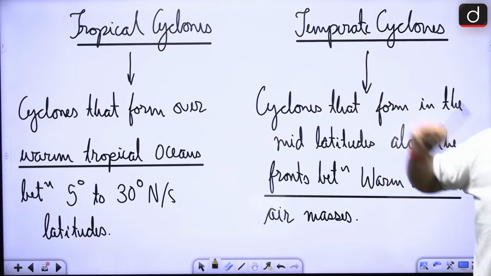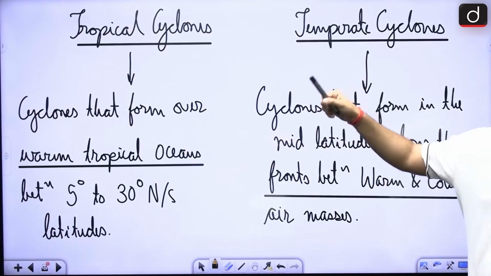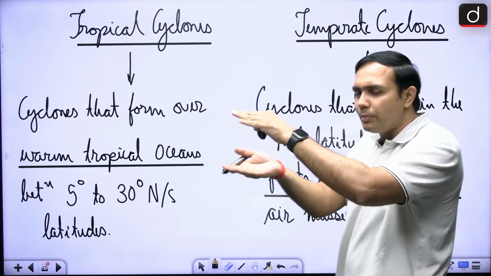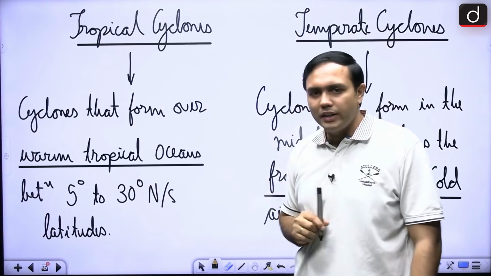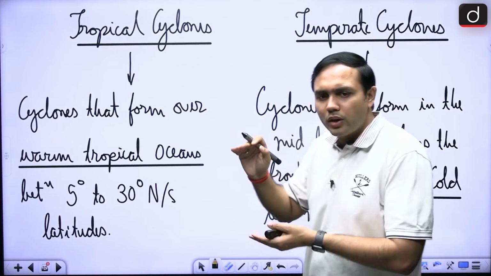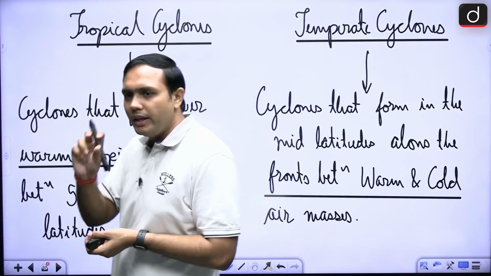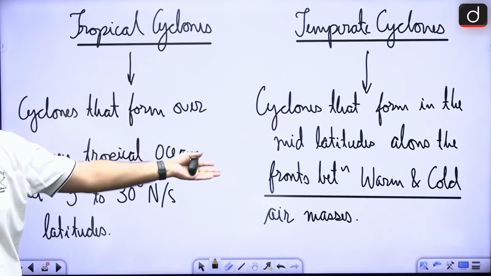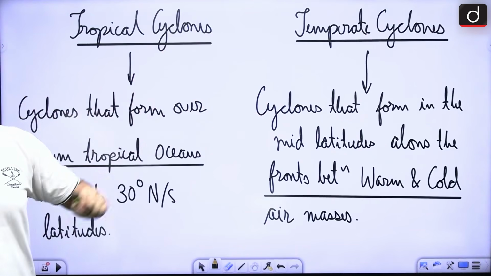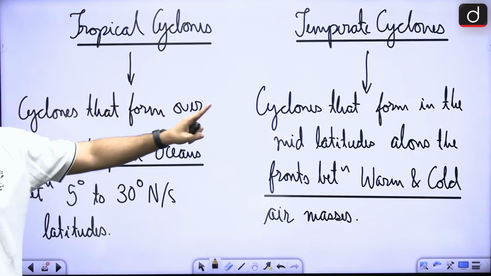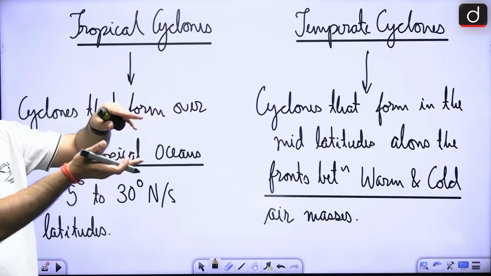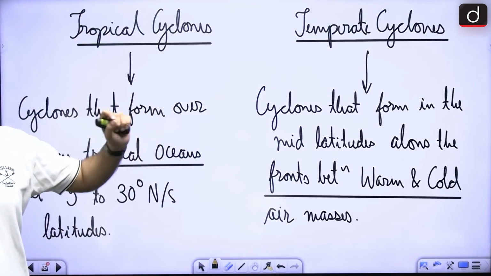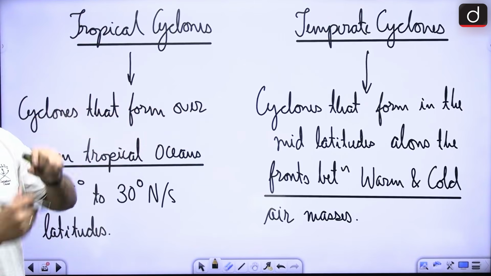So in case of tropical cyclones, these are cyclones that form over the warm tropical oceans, basically around the tropics, right? 5 to 30° north and south latitudes. These are known as tropical cyclones. The naming is because of the region that they are forming in, right? In case of temperate, of course, it will be in the mid latitudes, right? So here, cyclones are forming in the mid latitudes, and it is between the fronts, warm and cold fronts, right?